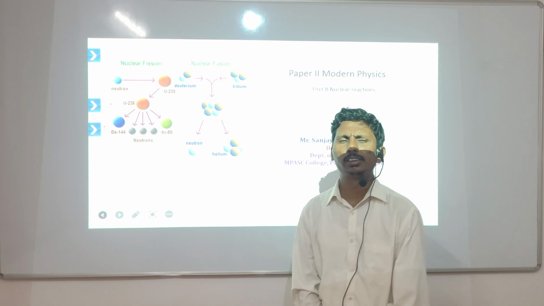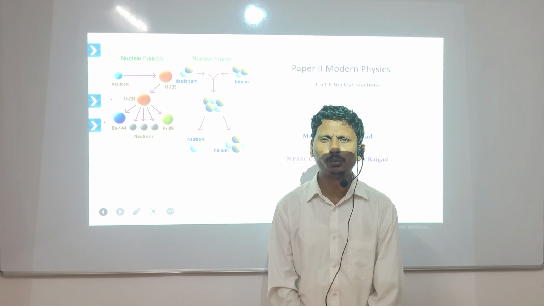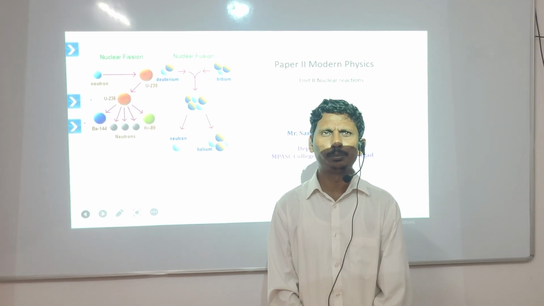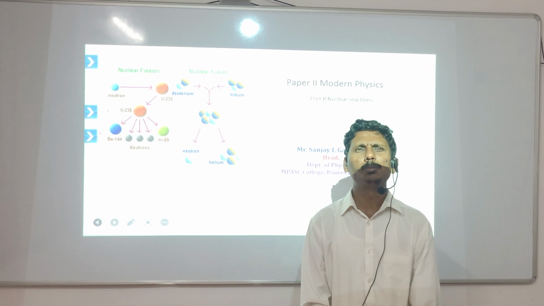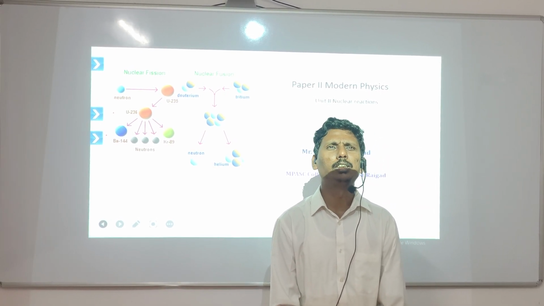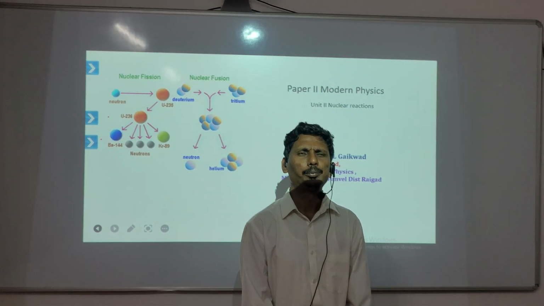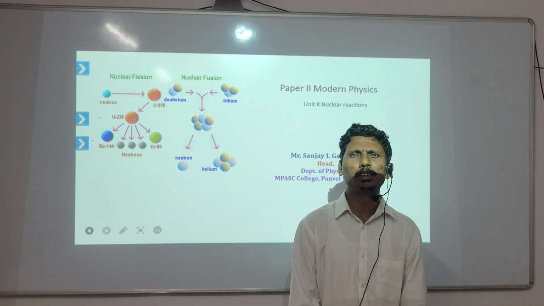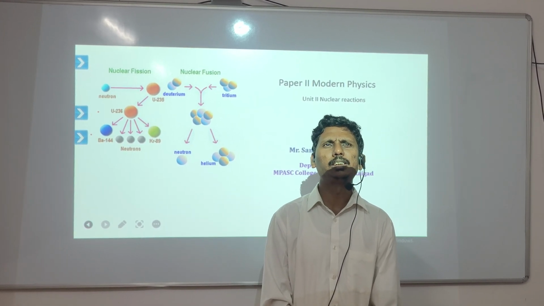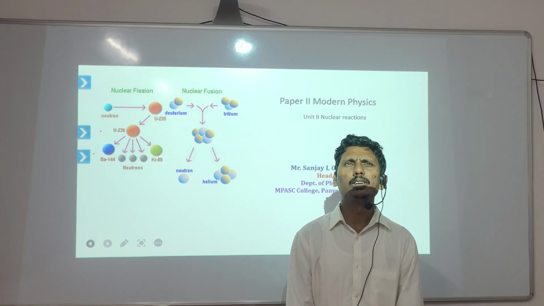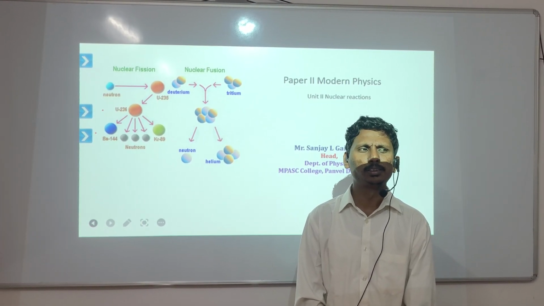Today we are discussing paper number 2, modern physics, and unit number 2. In that, the article name is fusion and fission. This is one of the mysterious concepts in nuclear reactions, chapter number 2. In nature, generally, we observe two types of reaction, the fusion reaction and the fission reaction. The same in nuclear phenomena, fusion and fission reactions take place.